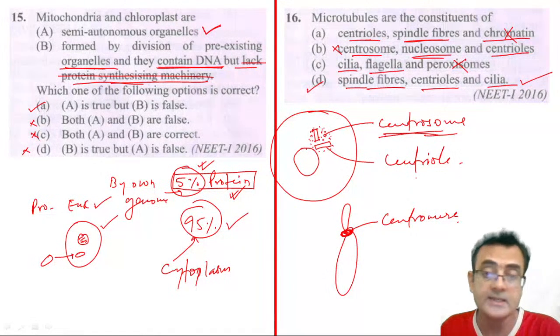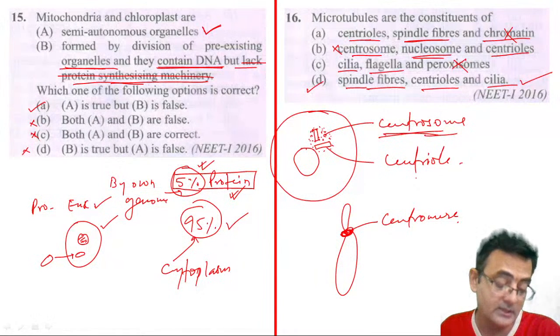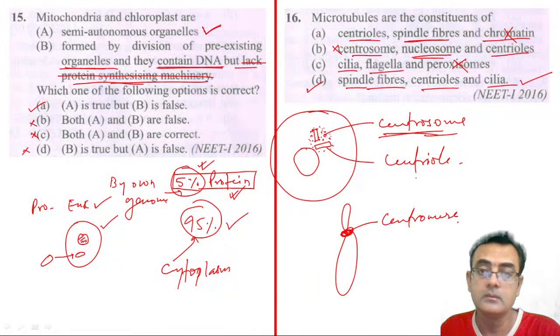So prokaryotic flagella and prokaryotic cilia, they don't have... Yeah, note it down. Okay. So in the prokaryotic system, they don't have the microtubule in their cilia and flagella. Okay.